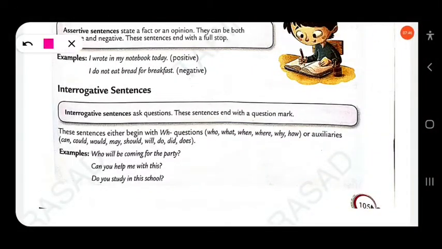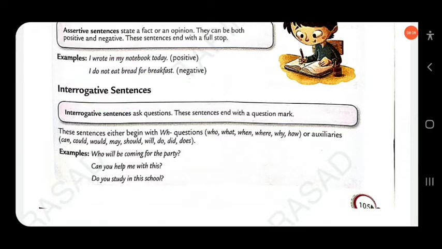interrogative sentences. So interrogative sentences ask questions. These sentences end with a question mark. These sentences either begin with a WH word or an auxiliary verb. So interrogative sentences are divided into two parts. First one, yes/no questions, then second one, WH questions.